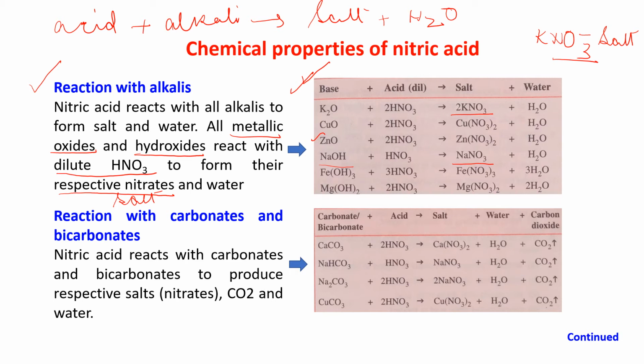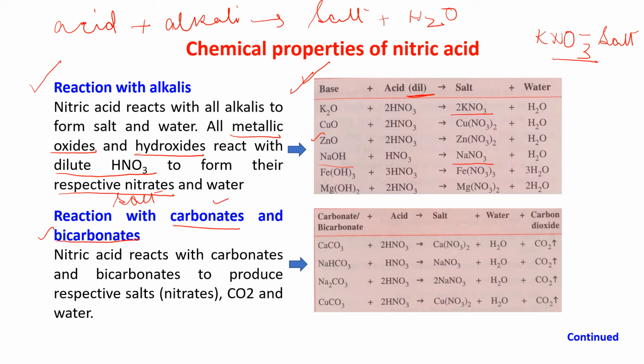So like that, when dilute nitric acid reacts with a metallic oxide or hydroxide, and this is also very important, dilute, it gives you the nitrate salt and water. Am I clear?